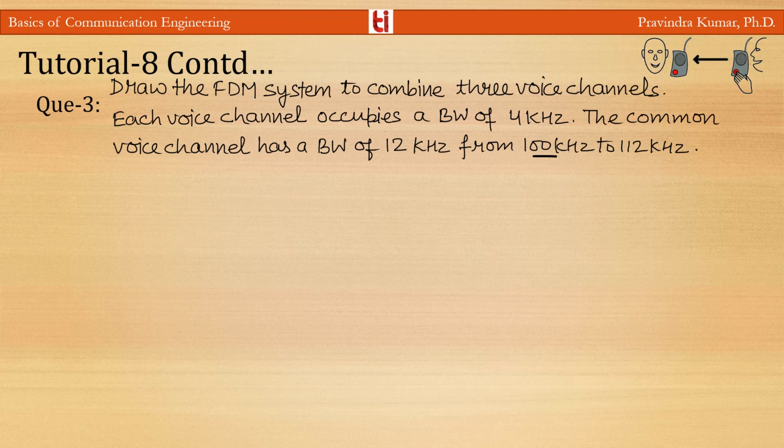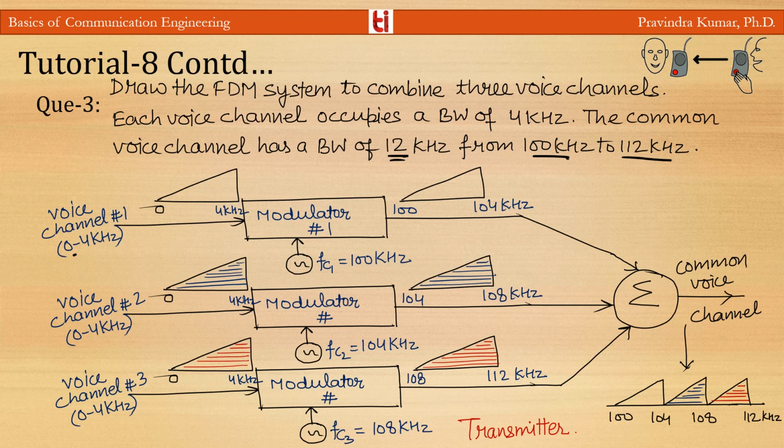Now another question is: draw the FDM system to combine three voice channels. Each voice channel has a bandwidth of 4 kilohertz, and the common voice channel has a bandwidth of 12 kilohertz, from 100 kilohertz to 112 kilohertz. At the transmitter, you can see there are voice channels having bandwidth 0 to 4 kilohertz, and this is the spectrum of all these three voice channels.